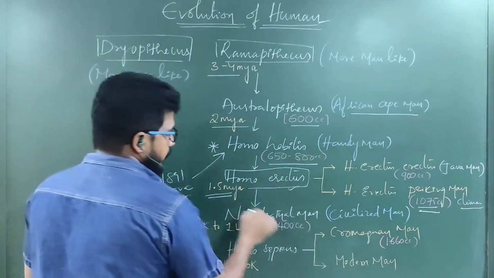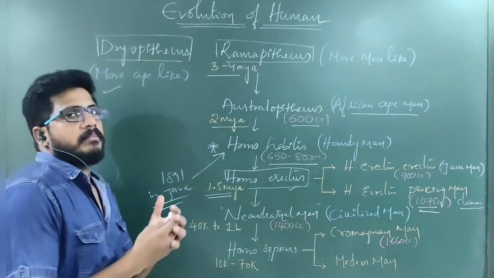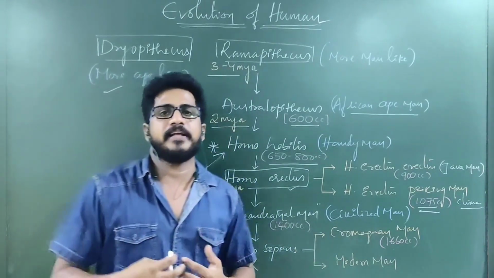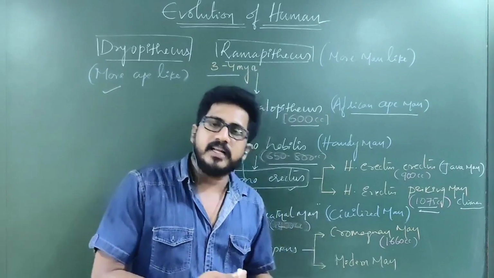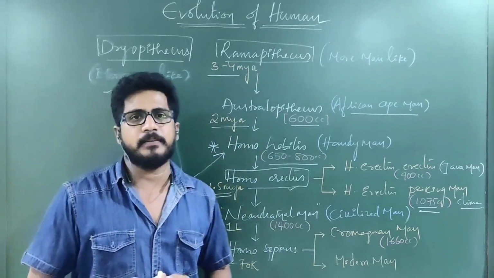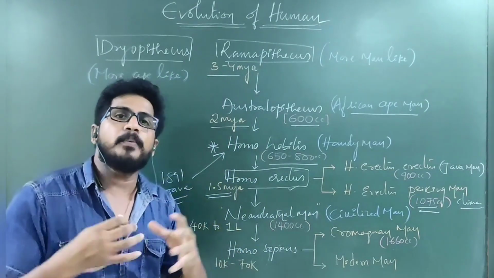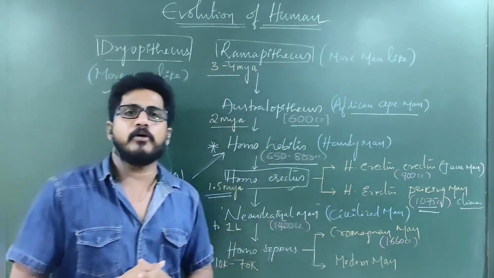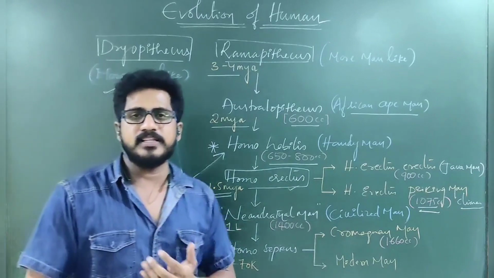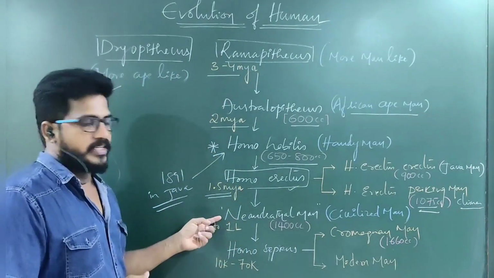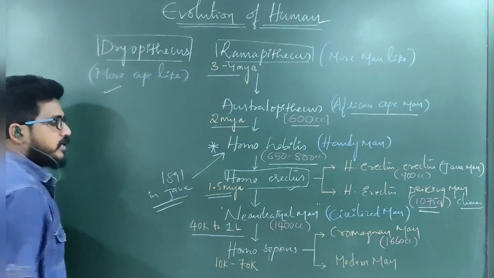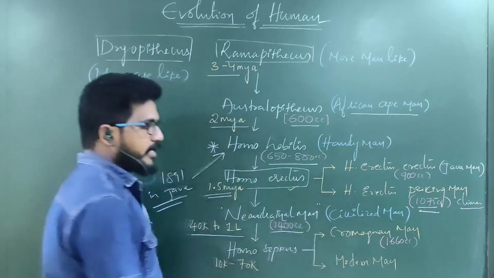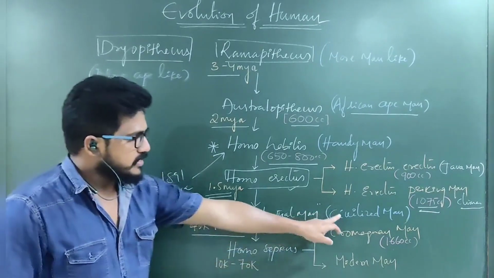Later, this Homo erectus continued as the Neanderthal man. Neanderthal man had some civilization, meaning road planning, house planning, as well as streets and water channels. A lot of civilization took place through group hunting, as well as colonies, having clothes, as well as burying dead bodies and burning dead bodies. So much of civilization was developed at the time of Neanderthal man. That happened 40,000 to 1 lakh years ago. So his cranial capacity is 400 cc.